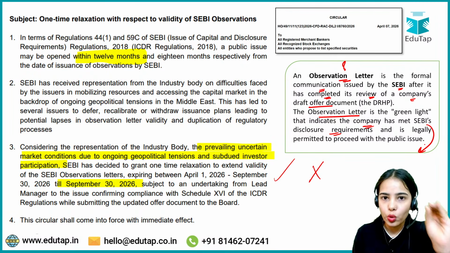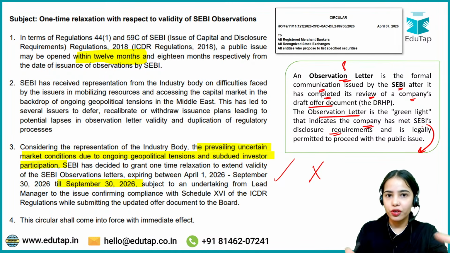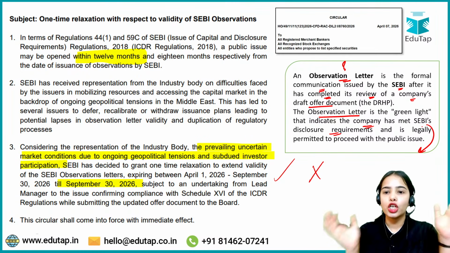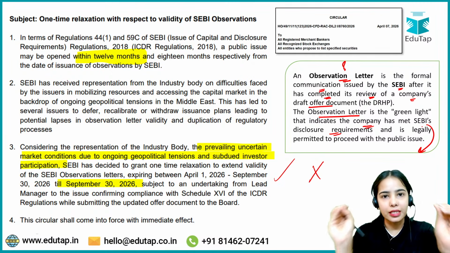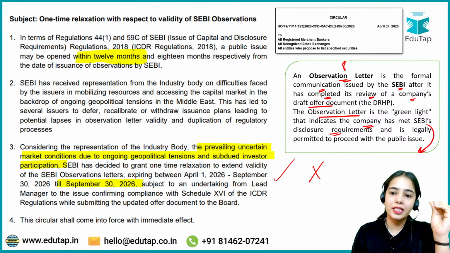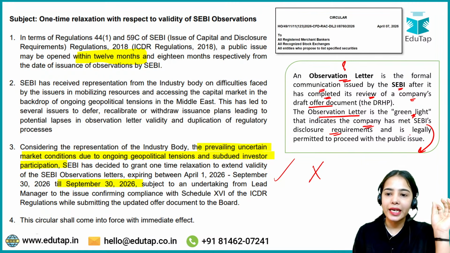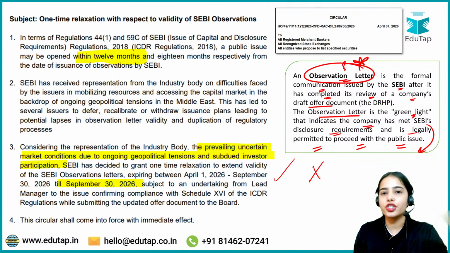The company has shown its financial conditions. Now, on the basis of the financials and the management conditions, the public can invest or not invest. So the observation letter is a green light indicating that the company has made the disclosures, has followed the disclosure requirements set by SEBI, showing the financial condition of the company, and is legally permitted to proceed with the public issue. Okay, so this is the observation letter, the formal communication issued by SEBI that the company can proceed with the public issue.